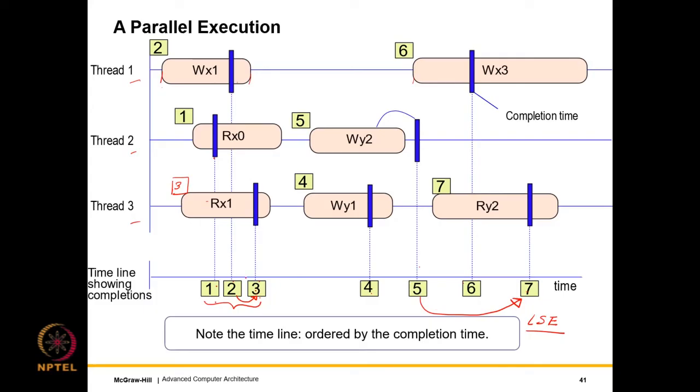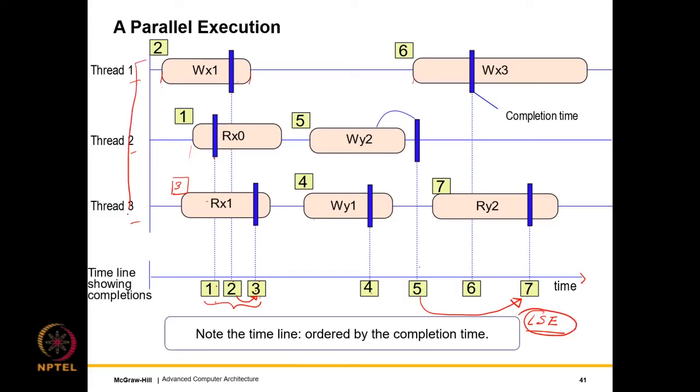It's an LSE. Why? Because we were able to order all the operations even though they were issued by different threads. That's important. Bear in mind that even though these operations were issued by different threads, we were able to order them by their completion time. So that made it sequential. And furthermore, when we ordered them on the same timeline, we see that for any variable, the read is getting the value of the latest write. So this makes this a legal sequential execution.